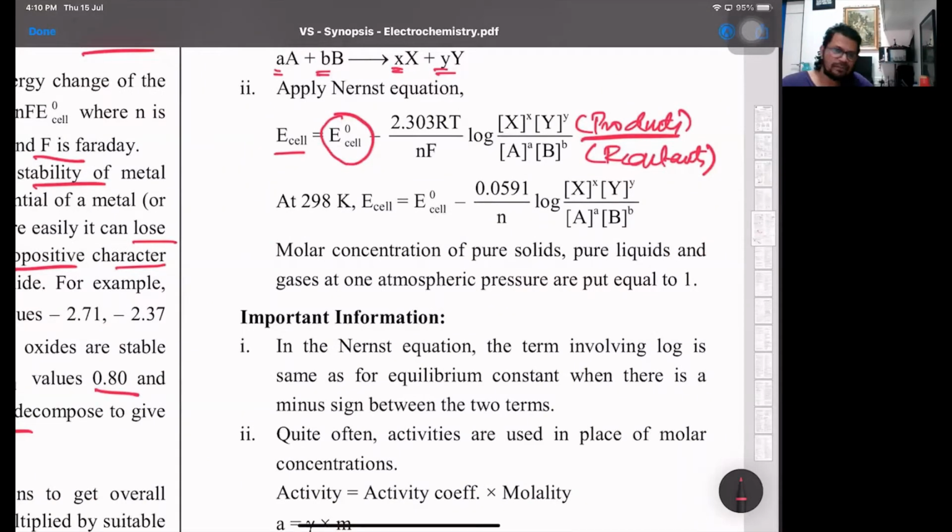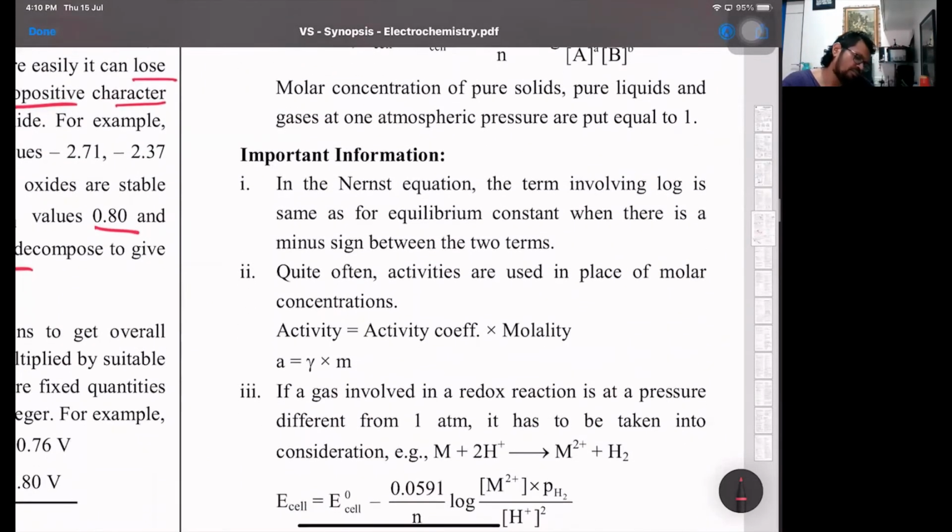Clear? Okay. Nernst equation, yeah, we can calculate it. Sometimes rather than concentration being 1 molar, they write a is equal to 1. That's called the activity. So what is activity? That's the activity coefficient into molality. Now generally it's an aqueous solution. So for aqueous solution, 1000 grams of pure solvent can be written as 1000 ml of water, and for the activity coefficient, they write a is equal to 1.